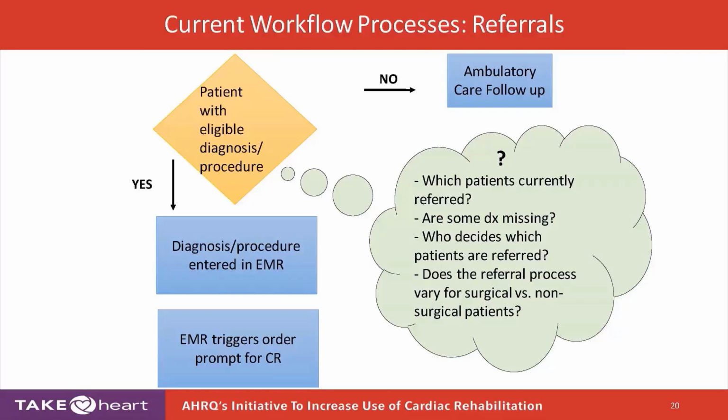And then we can ask some tough questions, because some of our failures, our opportunities for improvement, will come out of this. Are the surgical staff killing it? And they're referring 60% of the patients that they see that are eligible. And maybe our heart failure patients, the national average, I think, is like 5% of patients get into cardiac rehabilitation. Well, is it because they aren't referred? If you've got an eligible HFrEF patient, are they in the referral process just like your MI and your REVASC patients are as well?